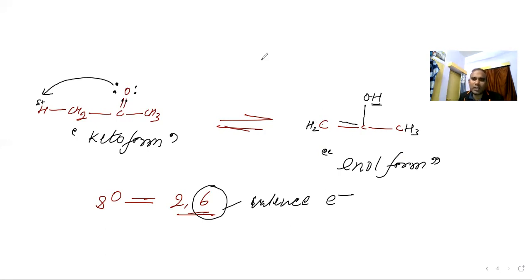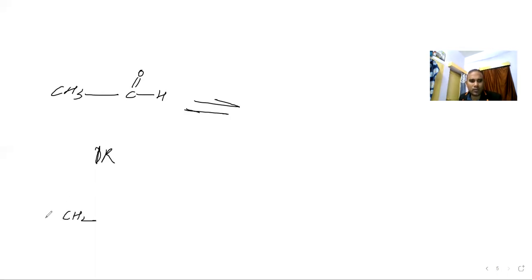Let us try the other example. CH3, C double bond O, and here is H, right? Now I am changing this compound. I am writing it this way: CH2, here is the hydrogen, here is C double bond O, and here is H. Now I am going to change. Here 2 electrons will be there. Are you able to understand or not? This lone pair electron.